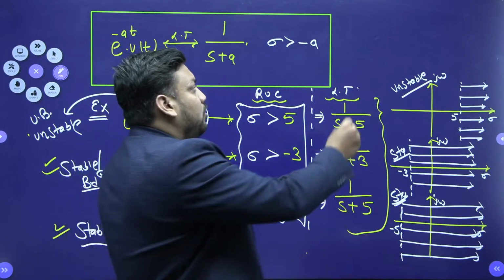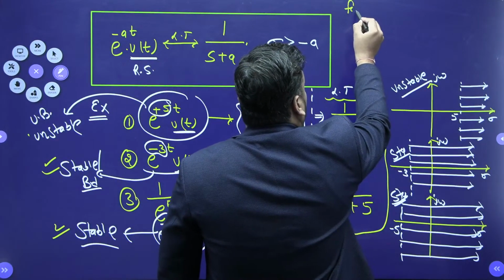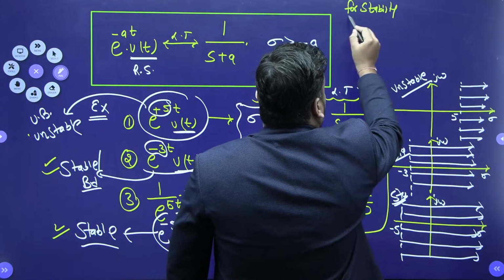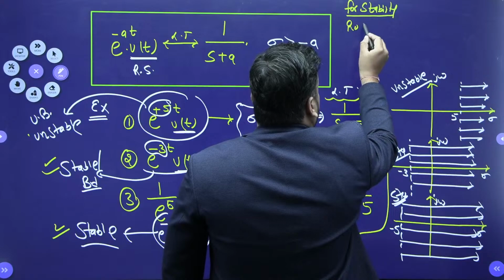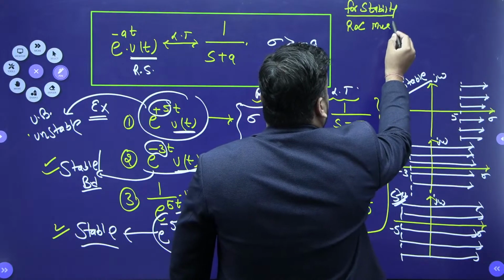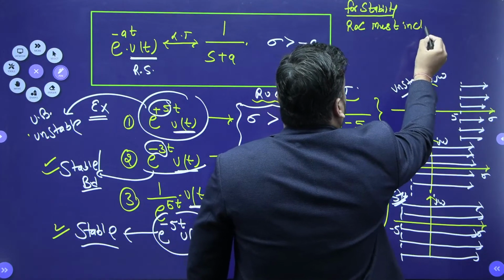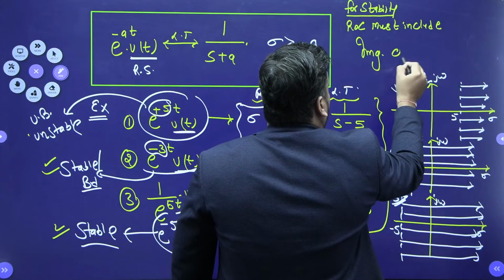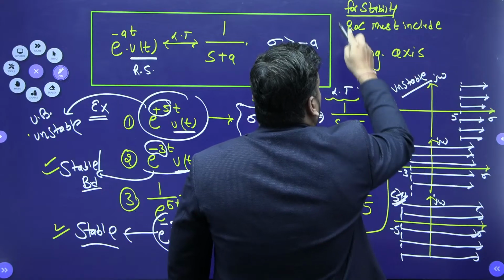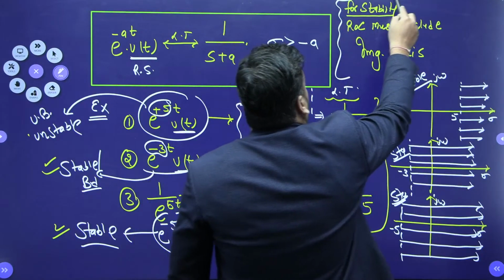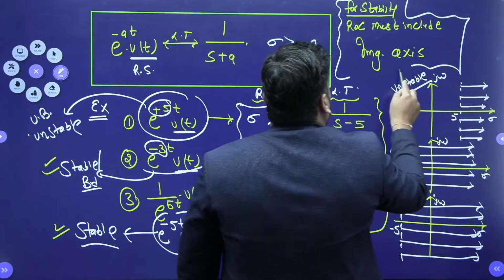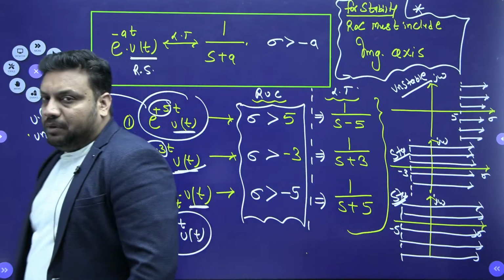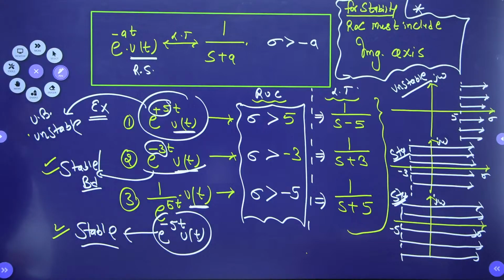So can I make a conclusion for stability? It is an important property of ROC: for stability, the ROC must include the imaginary axis.